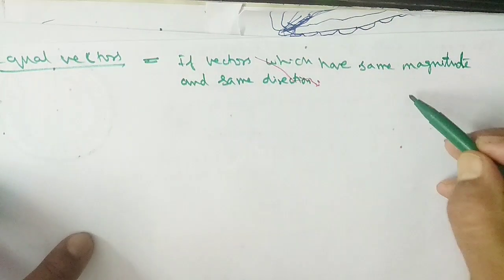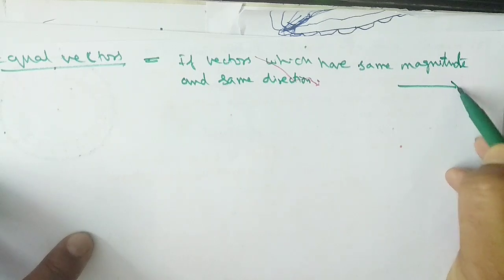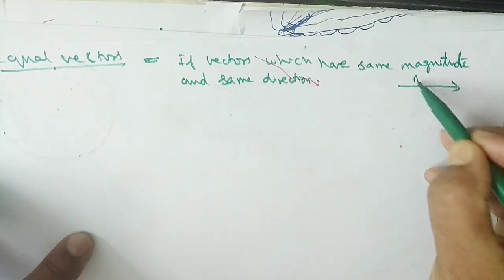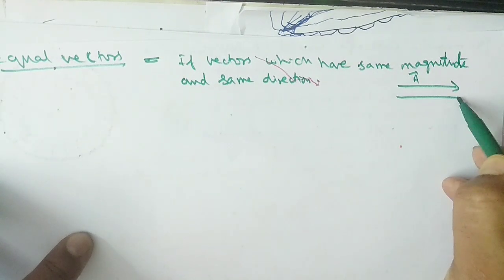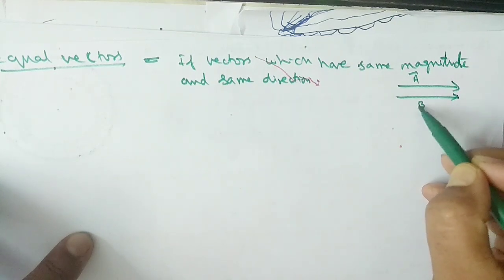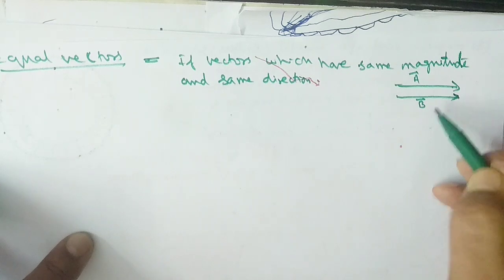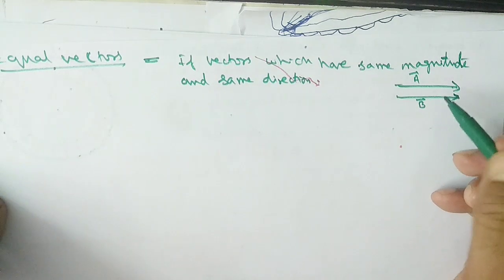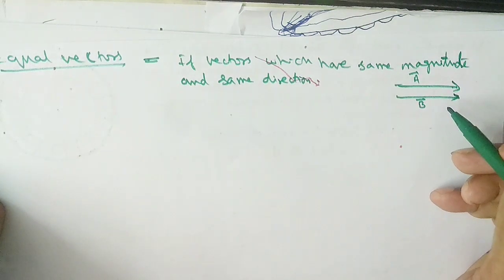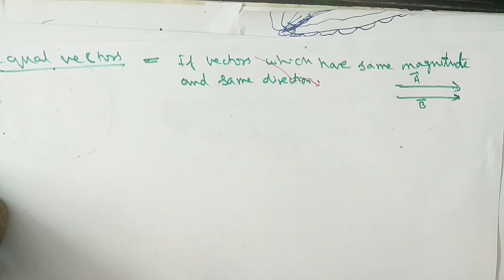Taking an example, suppose this is a vector A and this is a vector B. If the length and the direction are both the same, in that case these vectors are the equal vectors.